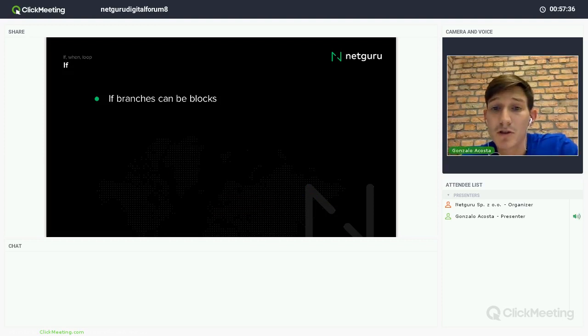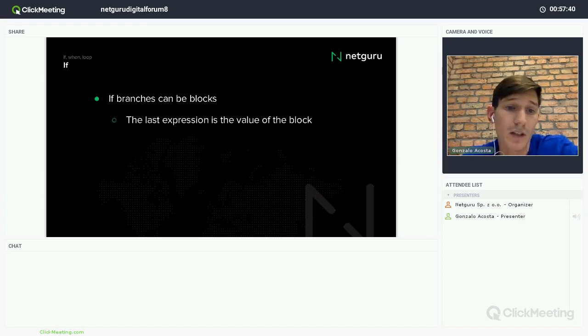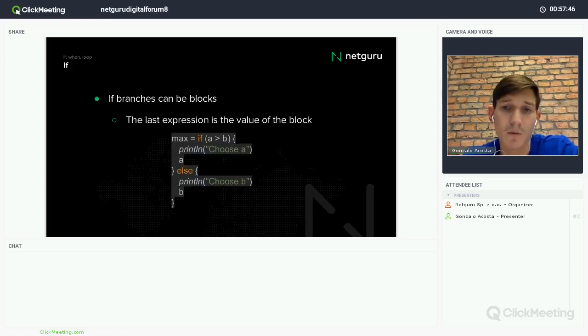If branches can be blocks, and the last expression of the block will be returned. I don't have to write the return because, like I said, it's an expression. For example, if I have this max again, and I write if a is bigger than b, this will first print this and then return the value. I don't need to write anything. The same for b. We'll print this first and then return the value.